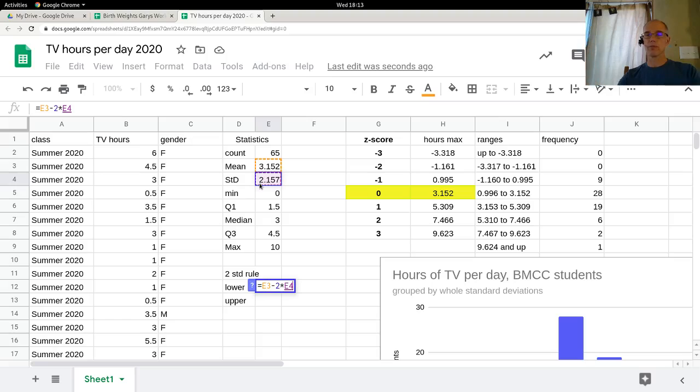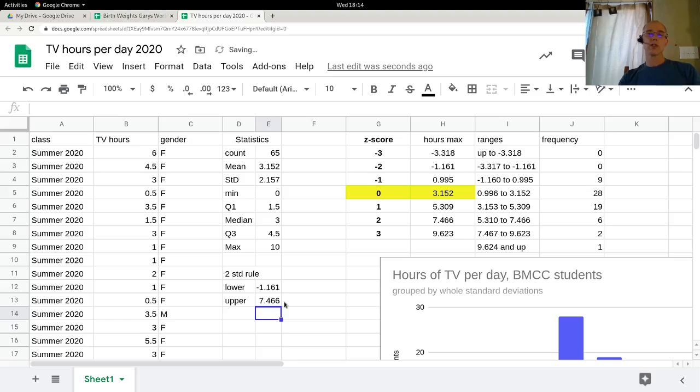I just click on them. Definitely don't retype them. That leads to errors. Equals the mean, click on it, minus, nope, in this case plus, because I'm doing the upper, 2 times the standard deviation. Another spreadsheet tip: when we do math and we write a variable next to a number, we sometimes don't put the times symbol, and no symbol means times. A spreadsheet is a computer, and computers are only as smart as they were programmed to be. A spreadsheet needs to be told you should multiply, so I have to have that asterisk for times there.